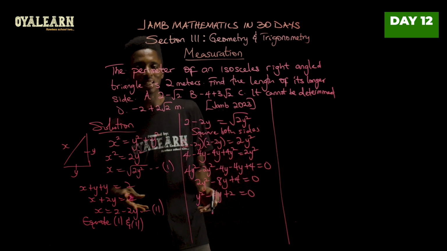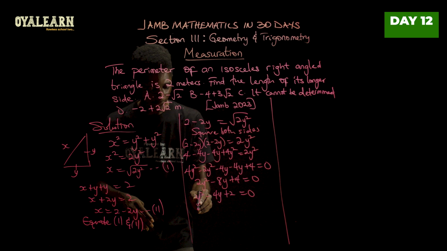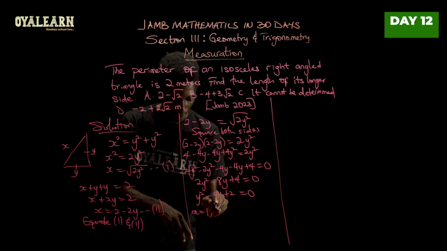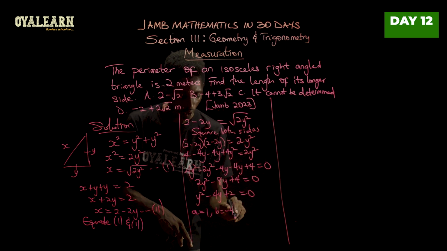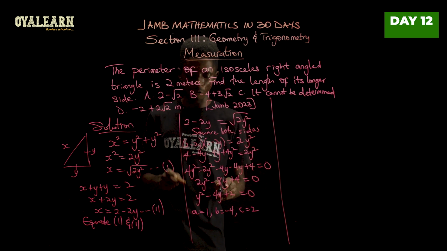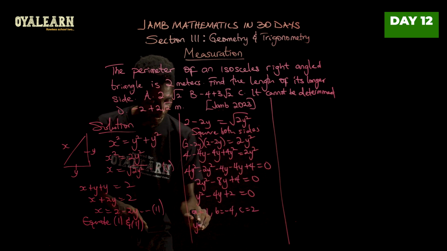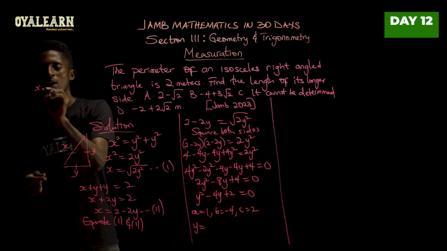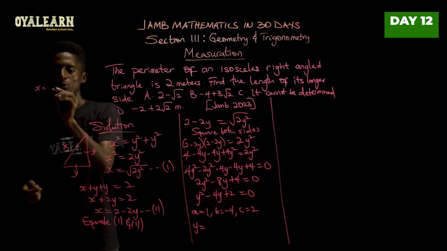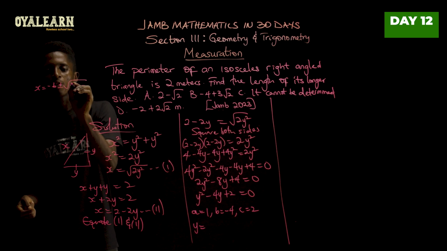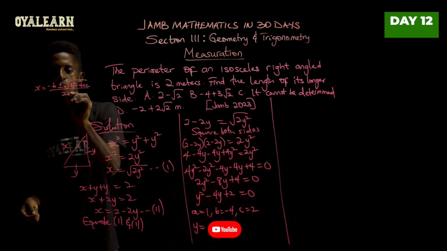Now, we'll solve this quadratic equation using the formula method. In this case, we know that a is 1, that's the coefficient of y squared. B is minus 4 and C is plus 2, right? So applying the quadratic formula, we will then say y equals, now the formula states, let me write the formula here. When you are looking for an unknown, let's say x is the unknown, for example, you're going to have negative b plus or minus square root of b squared minus 4ac all over 2a.